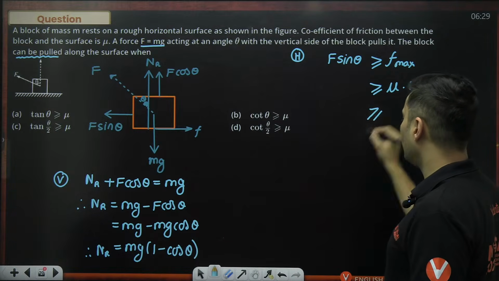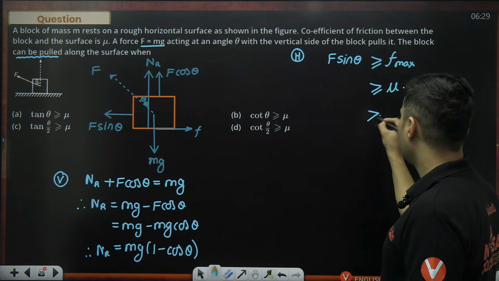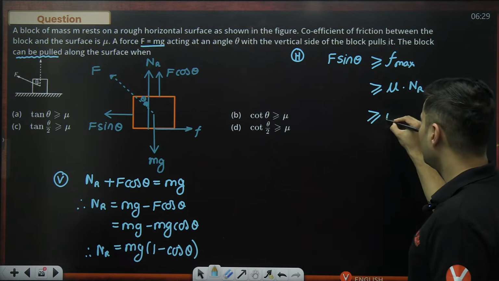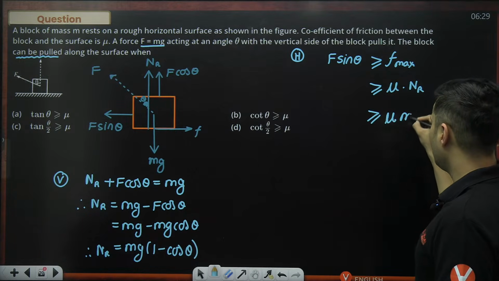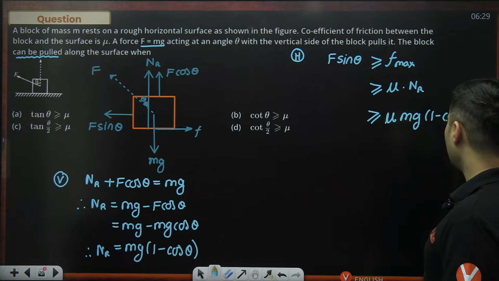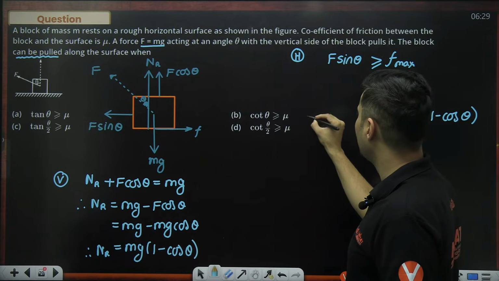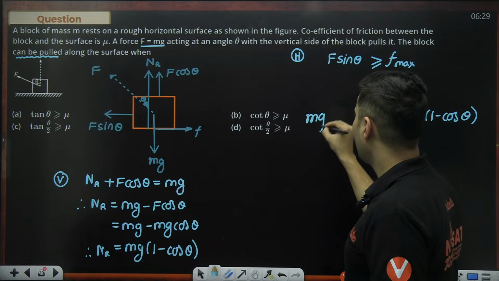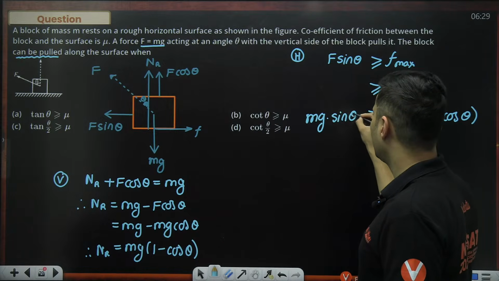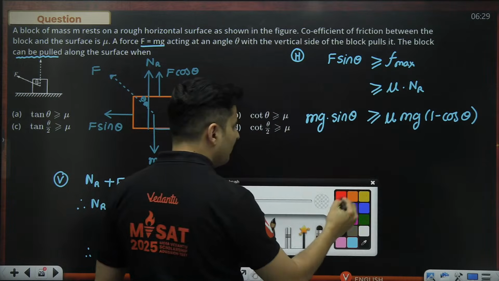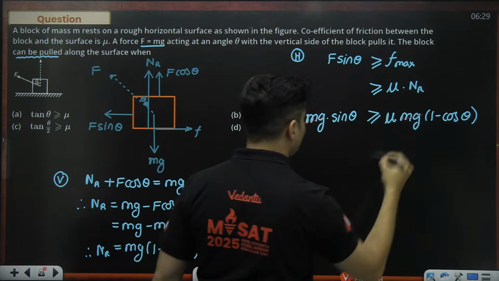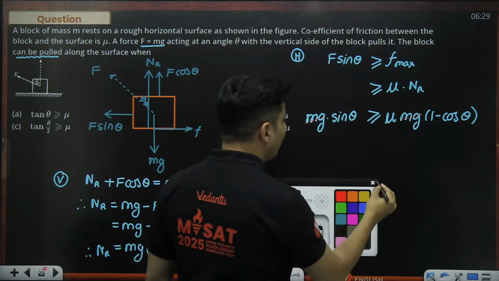Now, I think I know already what the normal reaction is. Good thing I calculated it here. So mu is there, mg is there, and it is 1 minus cos of theta. The external force is nothing but mg over here, and that is sine of theta. Now, one good thing is happening, at least this mg and this mg are going off. Great, but I'm not done yet.